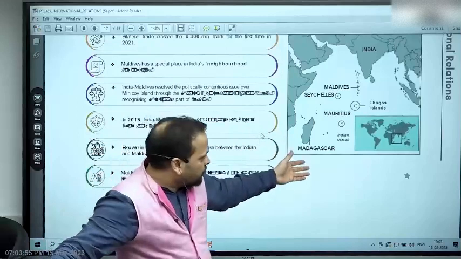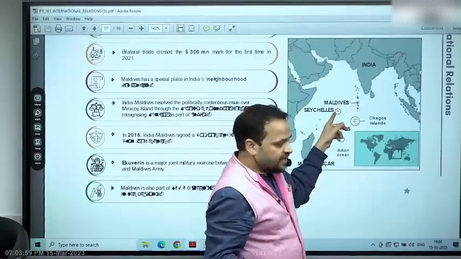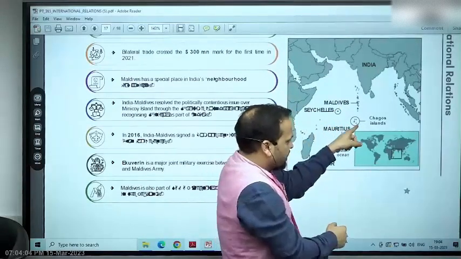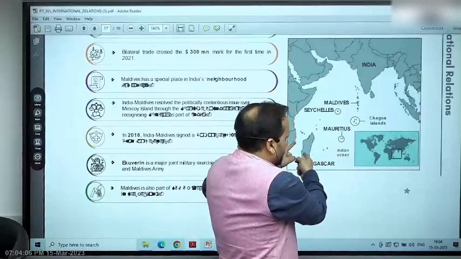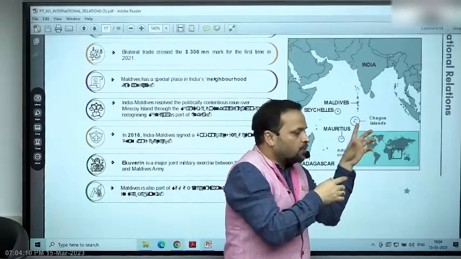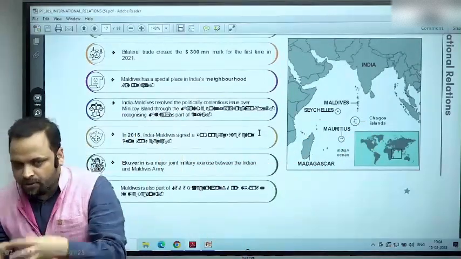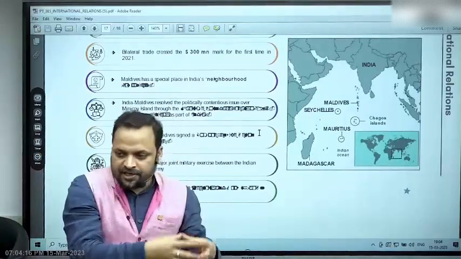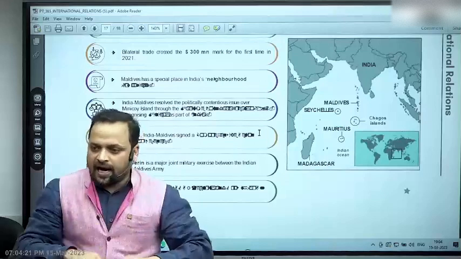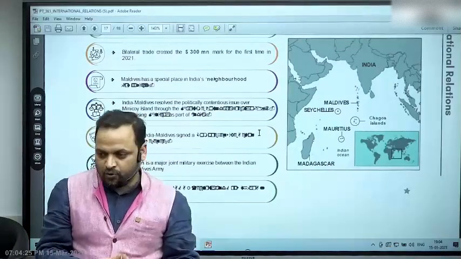Maldives of course is here, this is Lakshadweep. This is Seychelles. Right now we are talking about the Southwest Indian Ocean region. This is the Chagos Archipelago, this is Mauritius, this is Madagascar. The Chagos Archipelago was in news because of a case at the ICJ. Chagos was part of Mauritius. Mauritius was controlled by the Britishers. When the Britishers left Mauritius, they separated Chagos from Mauritius and handed over one part of it, Diego Garcia, the military base of the US, to the US.